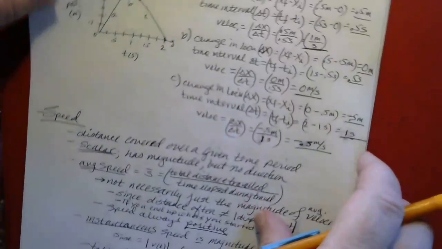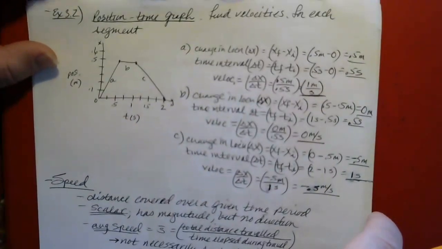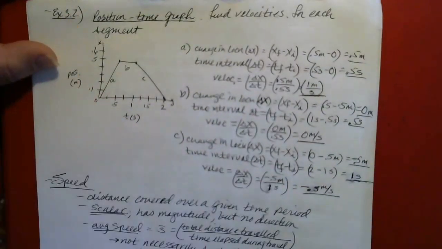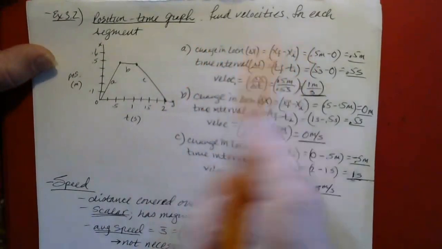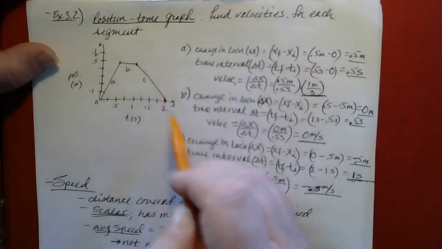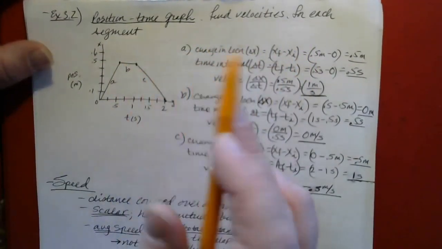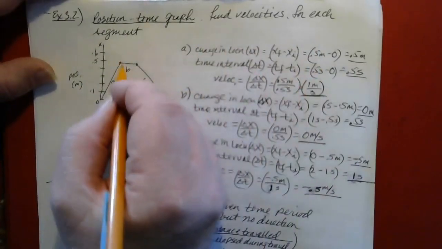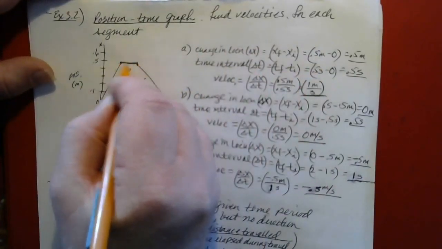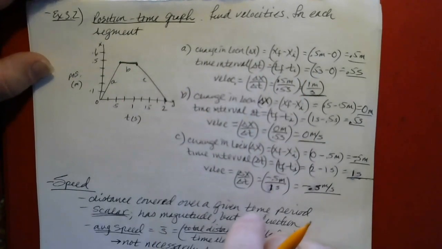We can look at finding velocities from a position versus time graph in example 3.2. And we have something that looks like this, and we want to find the velocities for each segment.